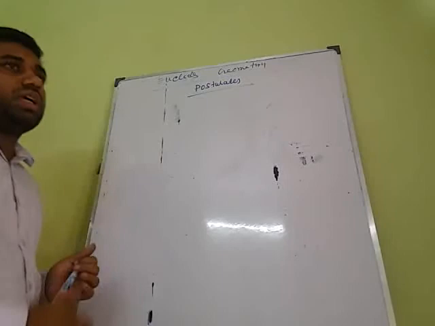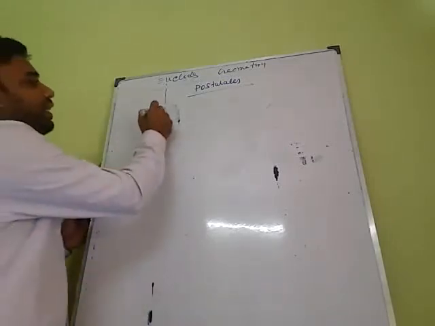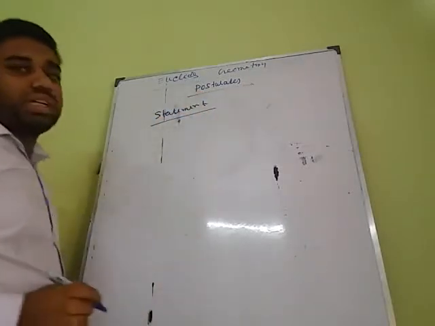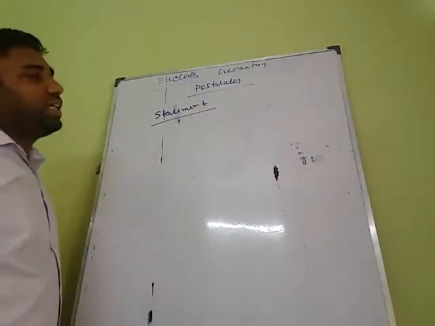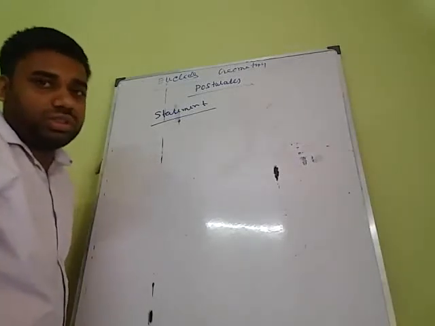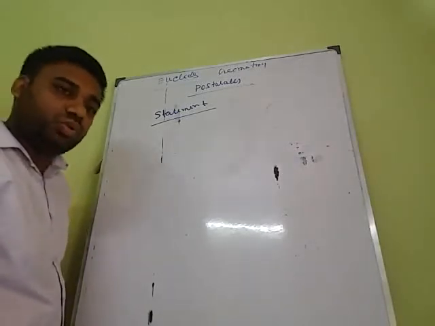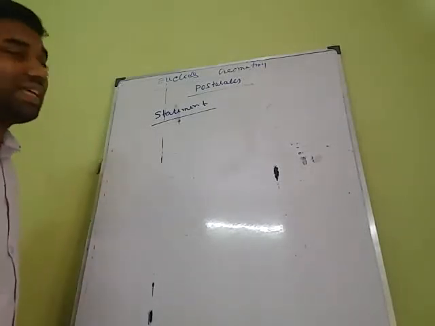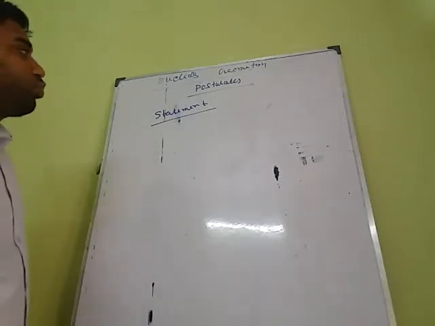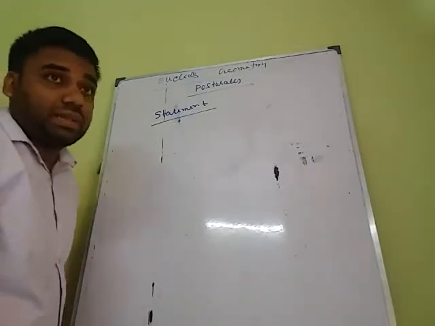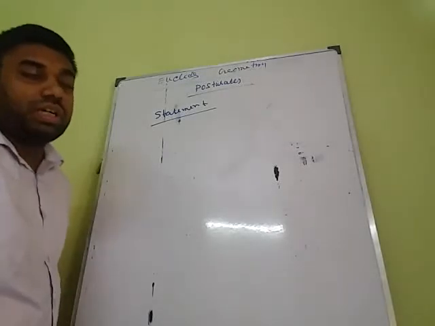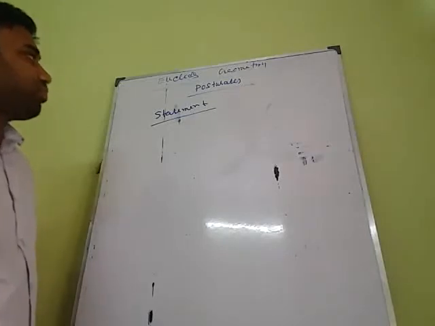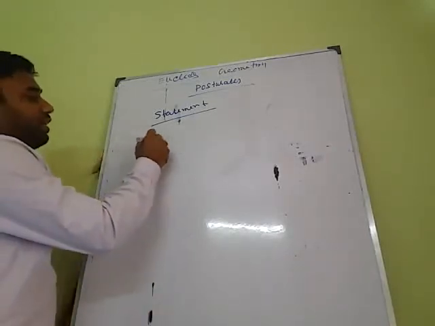What are postulates? In the previous class I said, what is a statement? A statement means a mathematical expression of a sentence which is either true or false. That is a statement. It may be true and it may be false. And true statements are divided into two parts, that is axioms and postulates. Axioms and postulates do not need any proof.